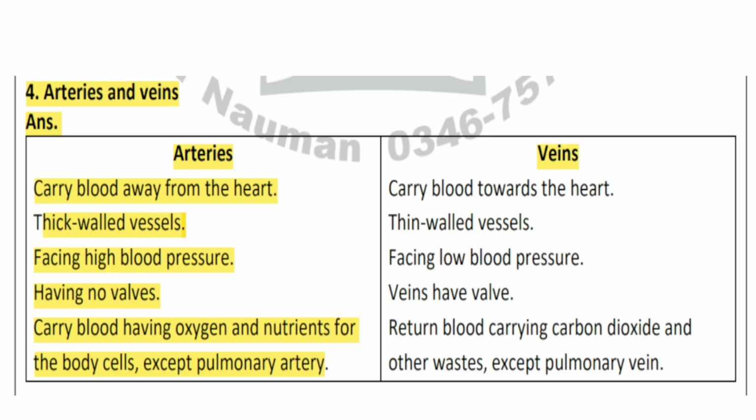Veins. Carry blood towards the heart. Thin-walled vessels. Facing low blood pressure. Veins have valves. Return blood carrying carbon dioxide and other wastes, except pulmonary vein.